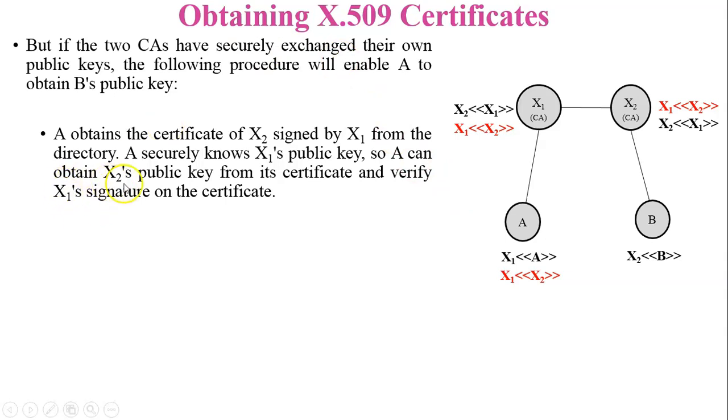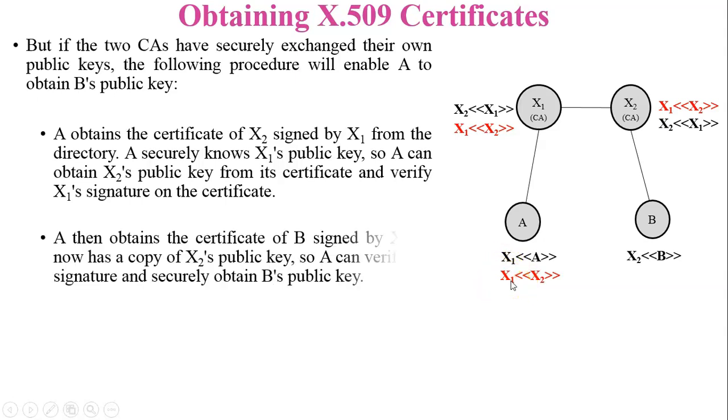So A can obtain X2's public key from its certificate. So from this certificate of X2, A reads and gets the public key of X2 and also verifies the certificate, because this certificate was signed by certification authority X1.